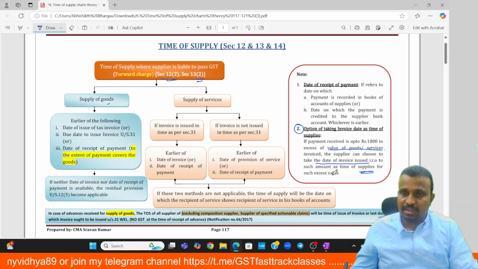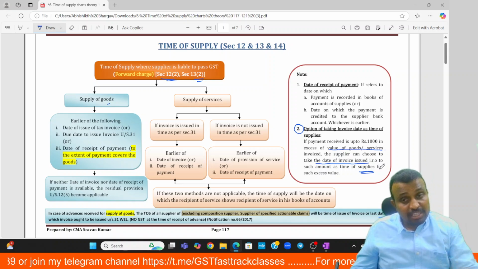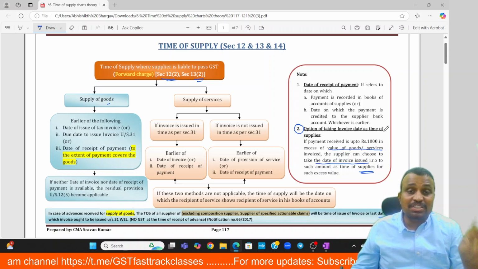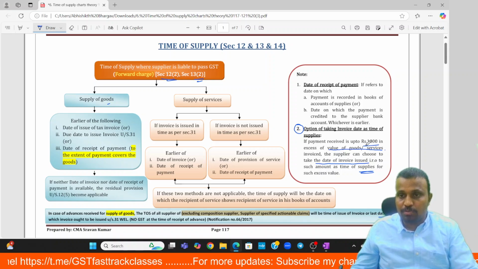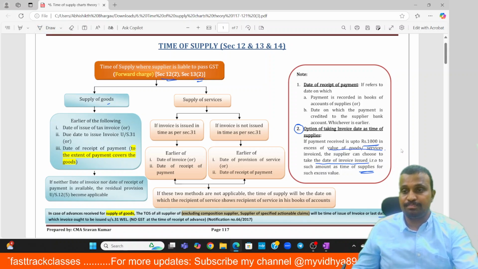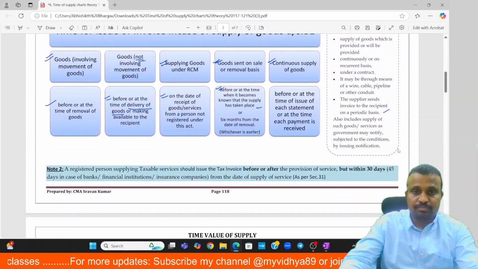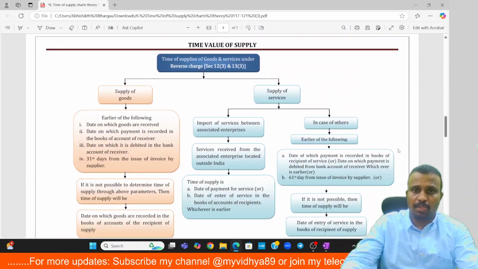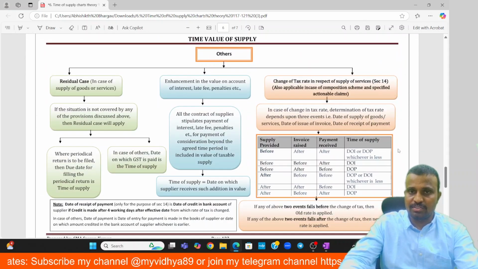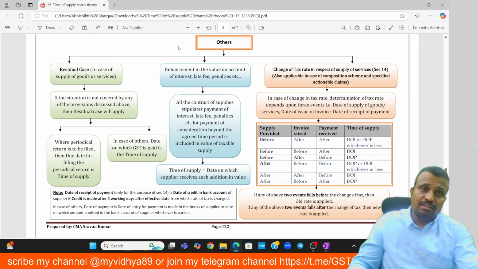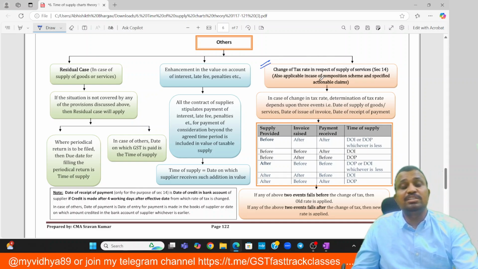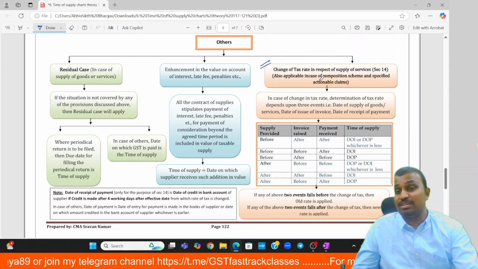and this is purely at the option of the supplier. And remember, this option is available only when the additional amount is up to 1,000. If the additional amount exceeds 1,000, then this provision is not applied. Okay, next. So this is 12.3, 13.3, reverse charge mechanism and voucher related cases and others. And one more point: this is applied only for change in tax rate in respect of supply of service.